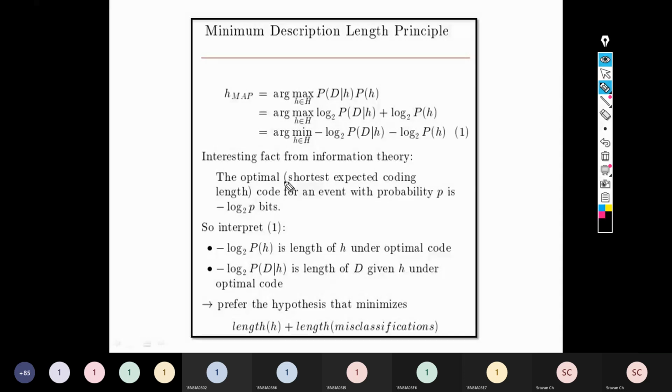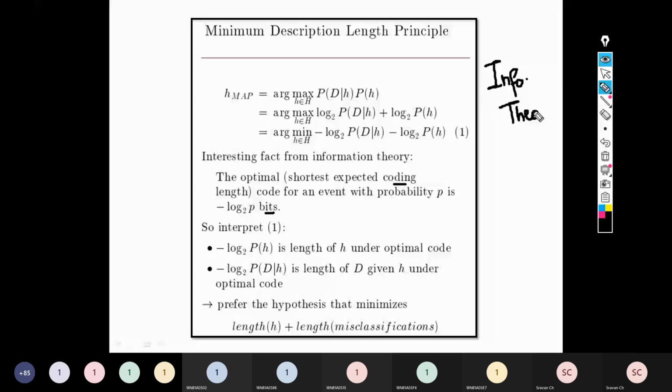So friends, this word, expected coding bits, whatever word coding bits you are seeing here, this word is actually derived from a subject called information theory, right? This subject called information theory itself is a very big subject. Of course, it's not at all a part of our syllabus. It's a totally different subject.